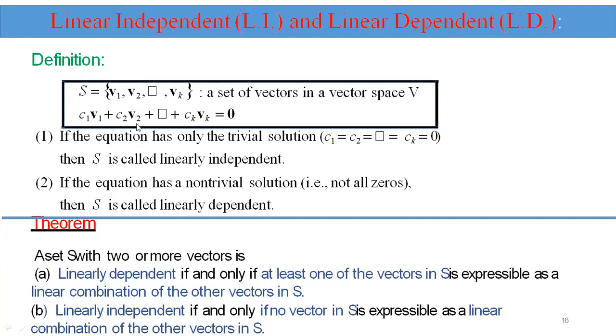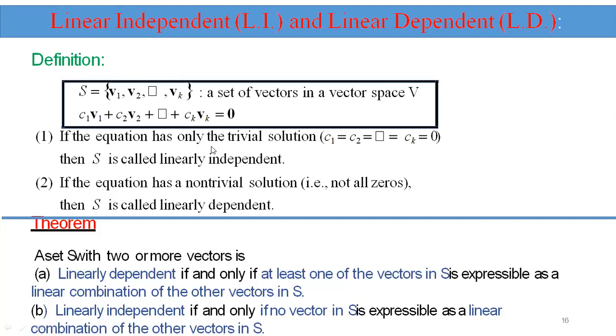If the equation has only the trivial solution, meaning all the constants are 0, c1, c2, and so on, ck equal to 0, then S is called linearly independent.